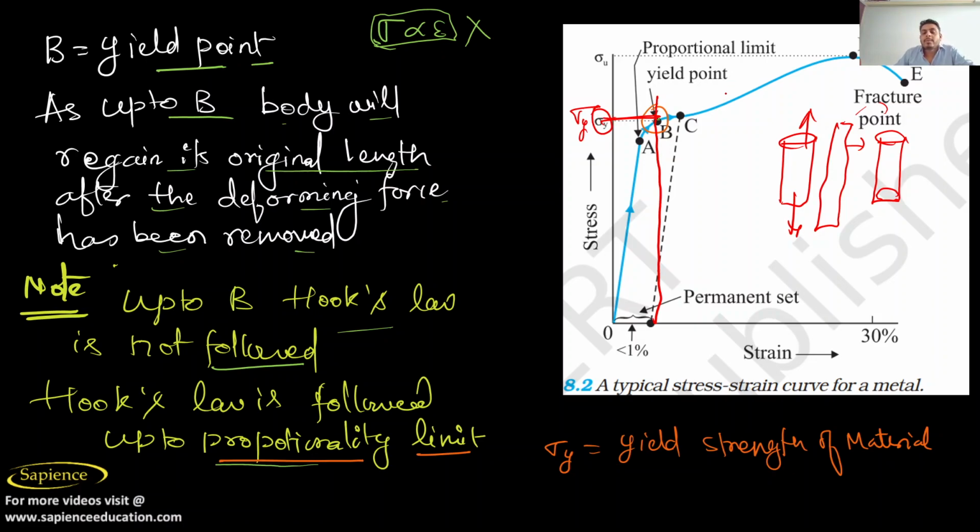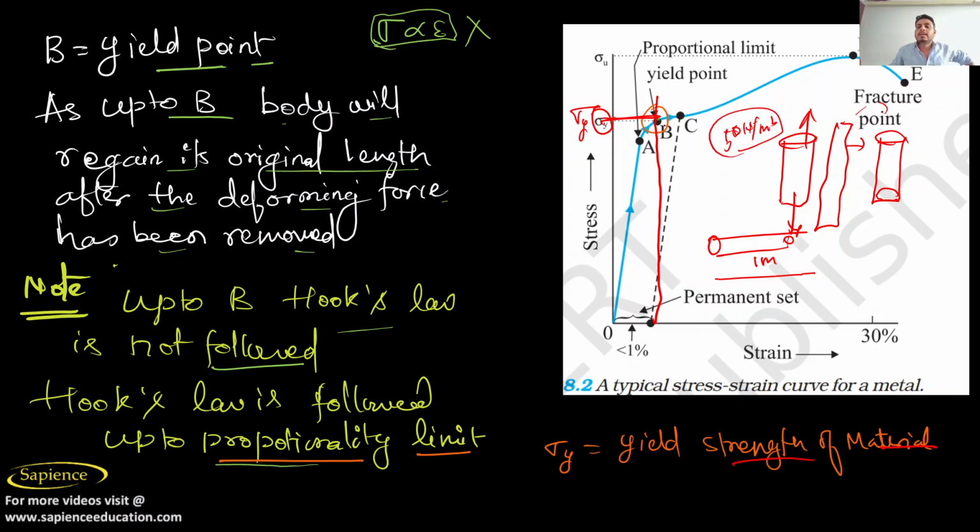Up to the yield point, the body will show the elastic property, right? This is called the yield strength of the material, the strength up to which the body will regain its original shape. For example, this is my body, which has a length of 1 meter. After applying force, what happened? Up to B, that is the yield strength, I have applied. For example, the yield strength is 50 newton per meter.